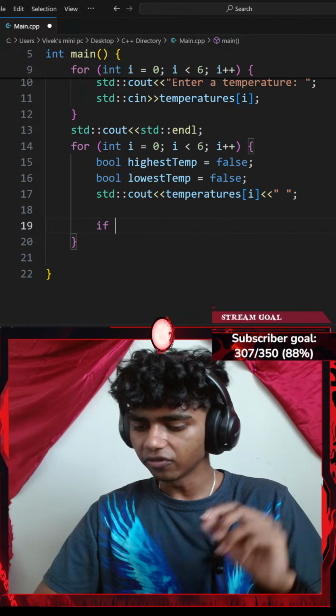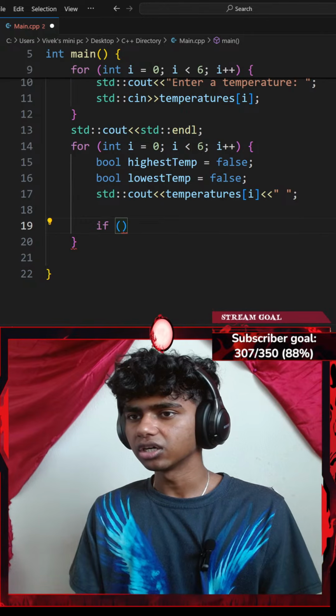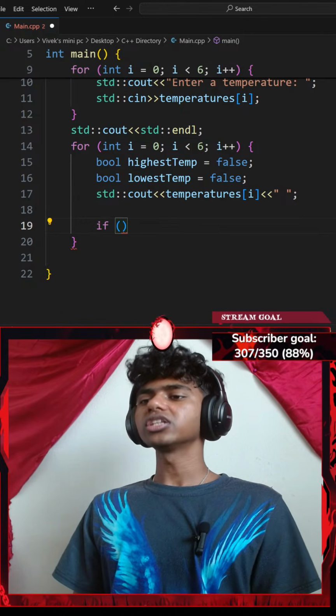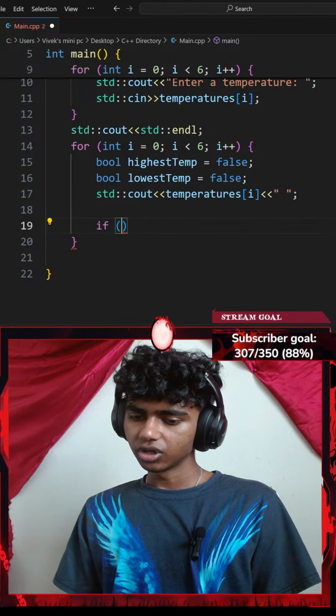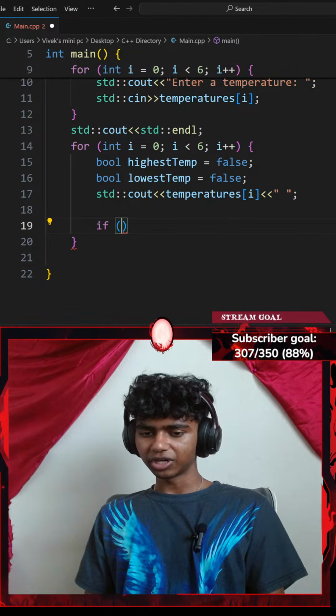So I'll go with if a pair of parentheses. Okay, let's see. Should I go with a current temperature, like started with 0? You can use formatting with std::print. Honestly, I never knew that std::print exists.